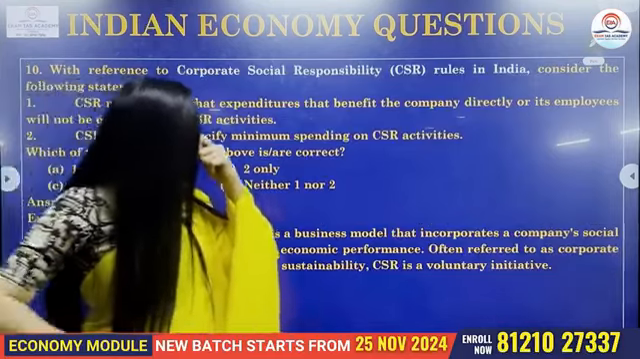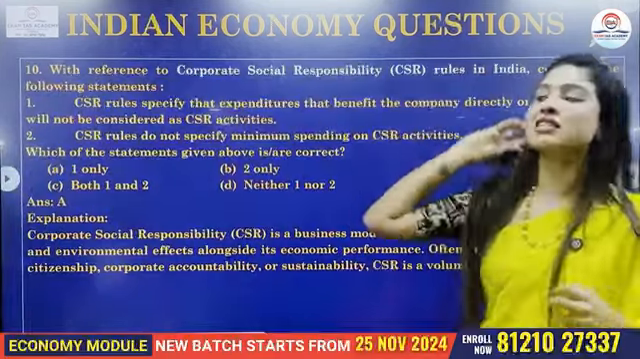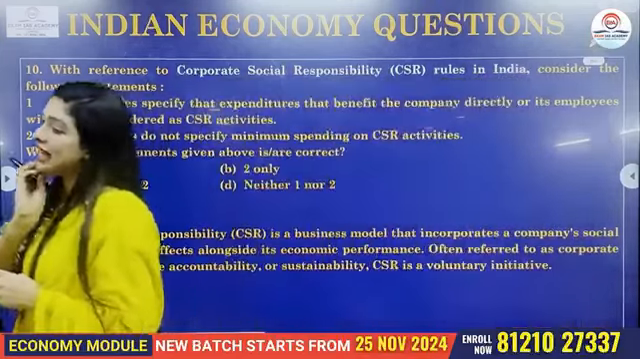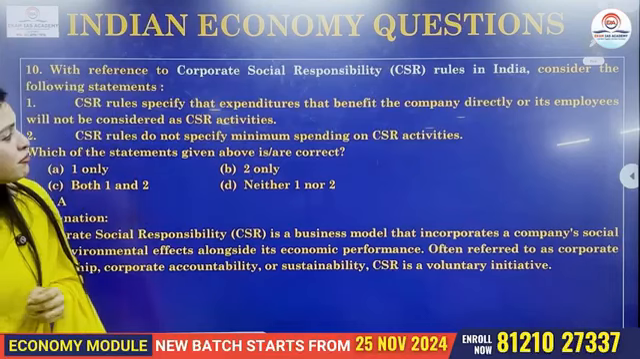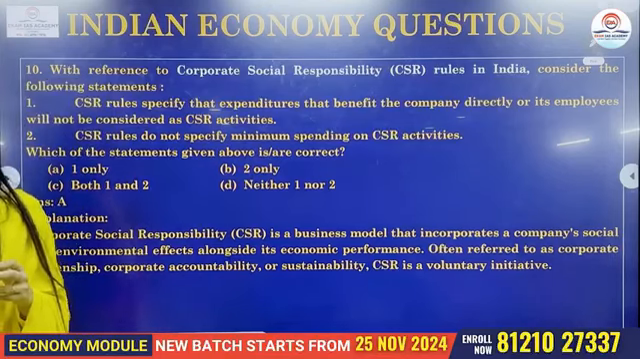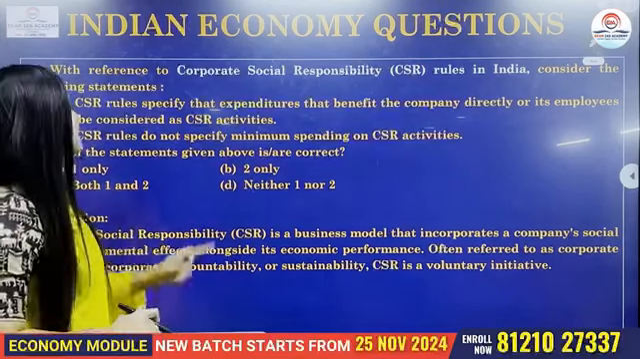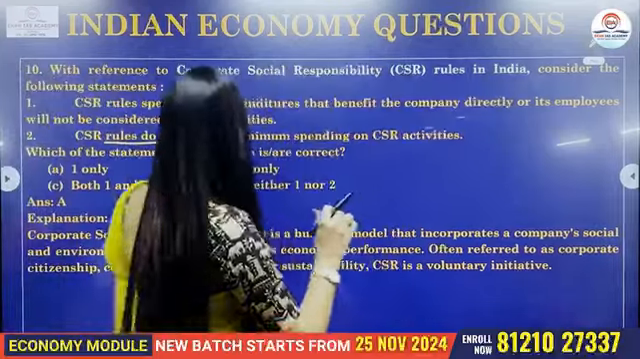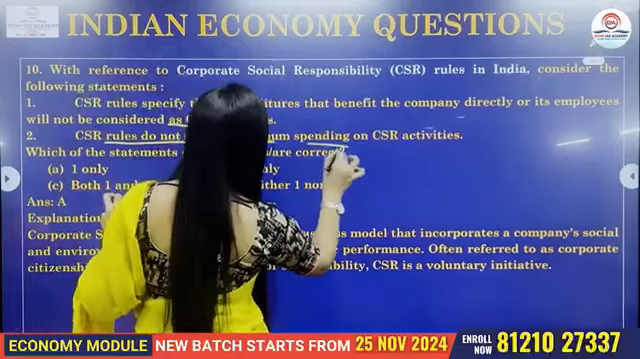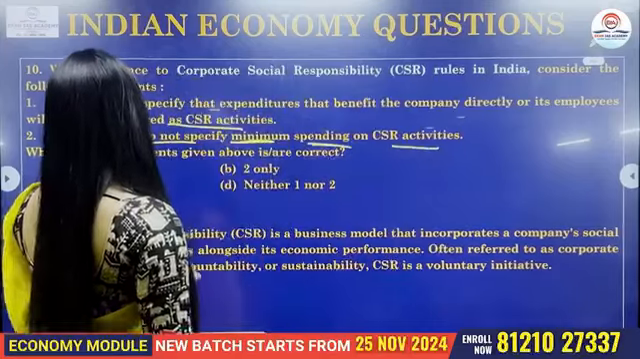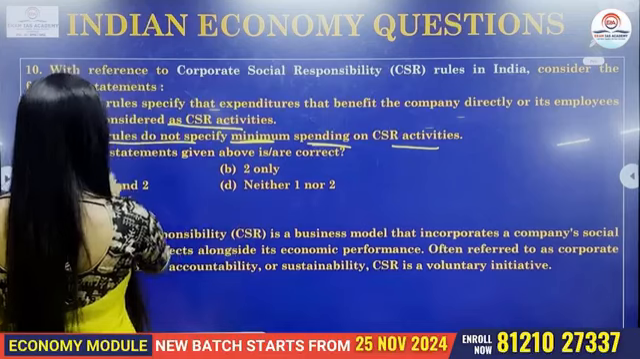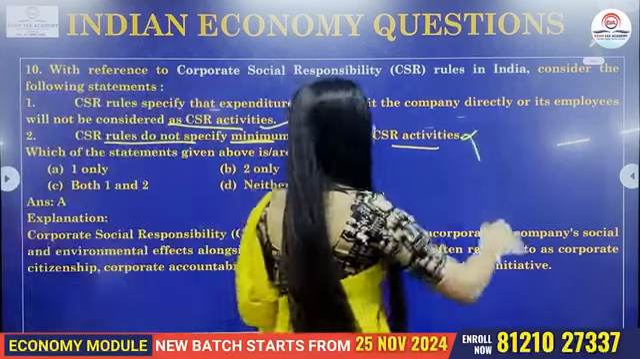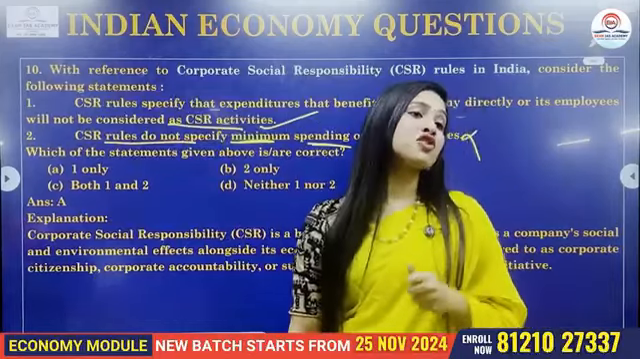With reference to CSR in India, consider the following statements. The first one, the CSR rules specify that expenditures that benefit the company directly or its employees will not be considered as CSR activity. Second, CSR activity does not specify what? Minimum spending on CSR. Now, out of these statements, which of the following ones are correct? We all know that the first one is a correct statement, whereas the second one is incorrect. So what is CSR, my students?